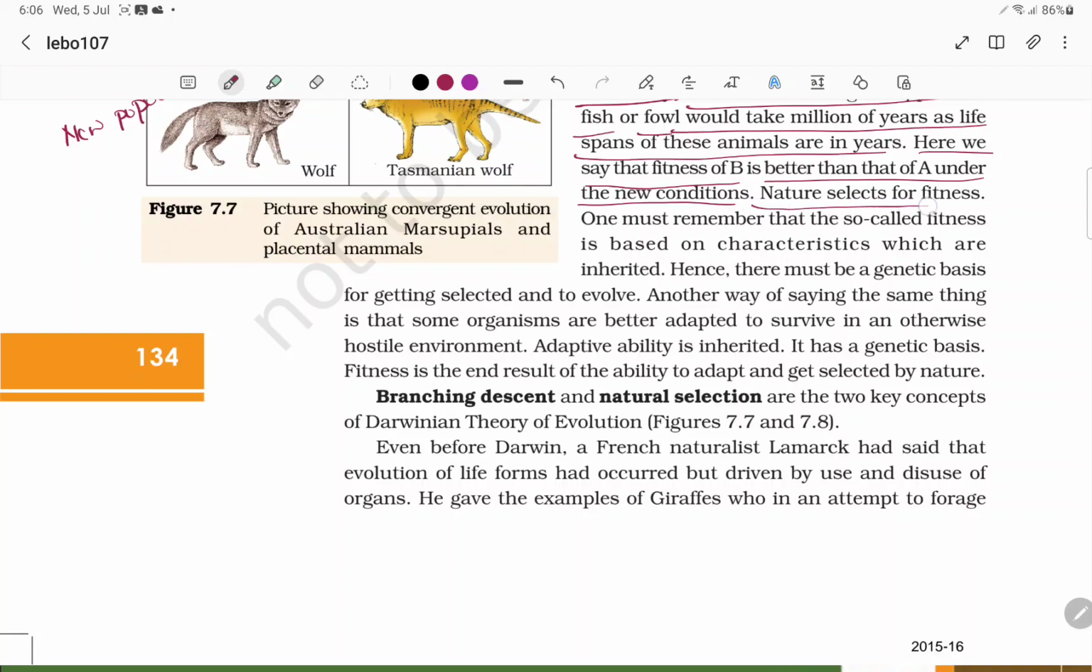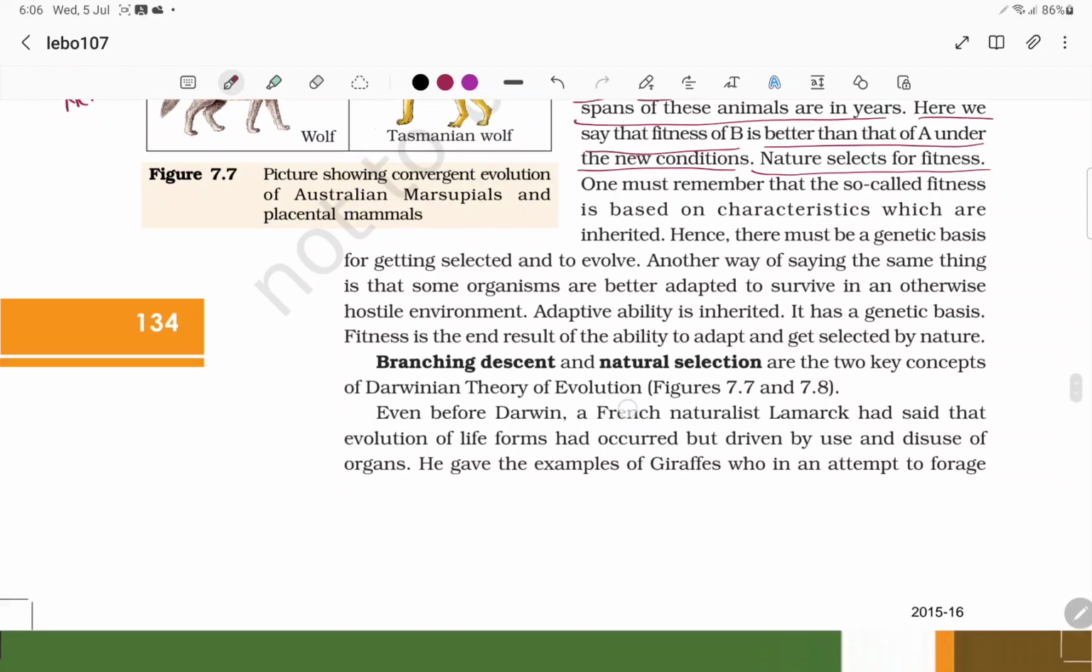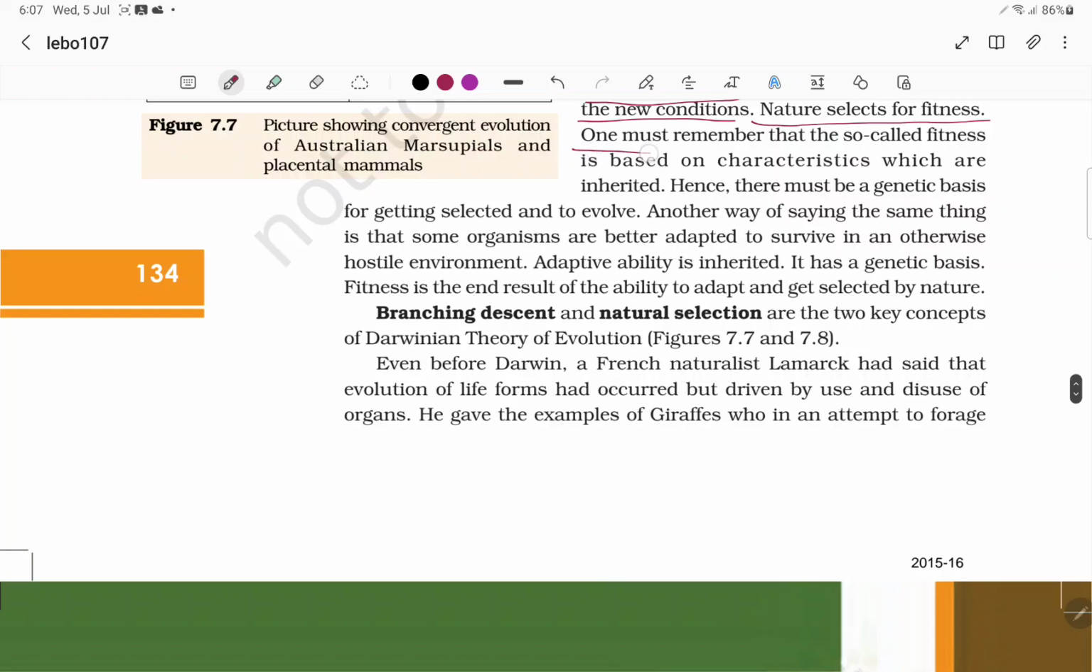So nature selects for fitness. Whoever is fit, only that the nature selects. One must remember that so-called fitness is based on characteristics which are inherited. Whatever characteristics are inherited, based on that they will be fit. Hence there must be a genetic basis for getting selected to evolve.